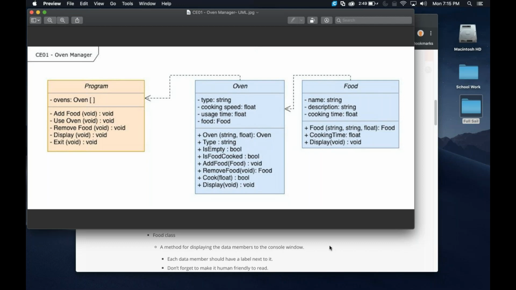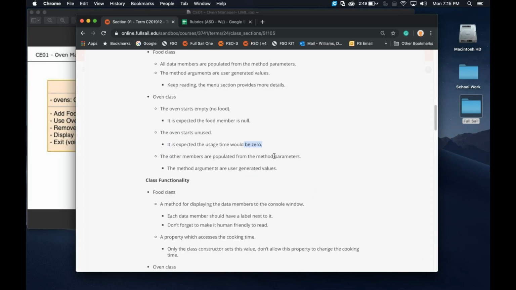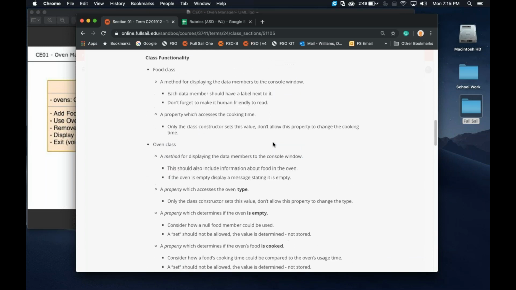Okay, so that is our constructor function. That is kind of mentioned here. The oven will start empty, no food. It's going to be set to null. The oven starts as unused, so that's going to default to 0. And then the rest of those two are going to be the parameters coming in.